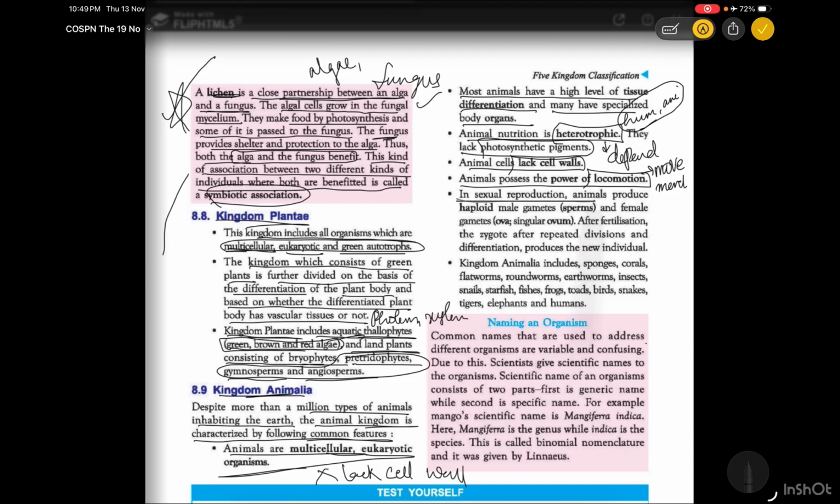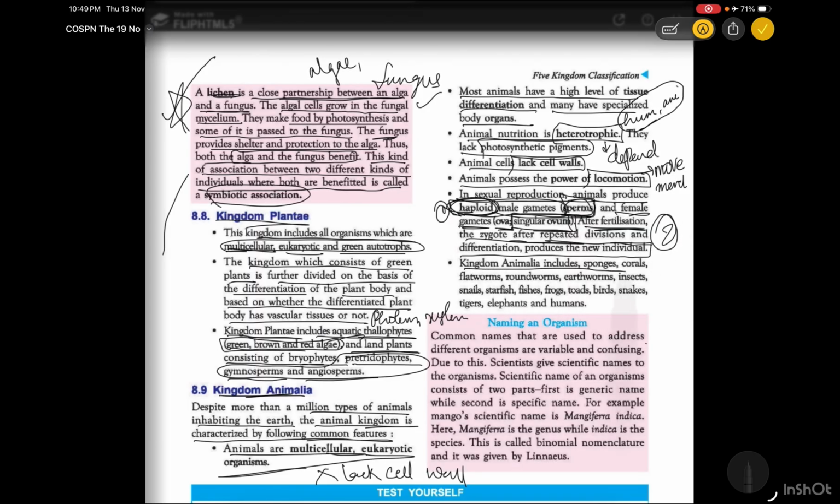In sexual reproduction, animals produce haploid male gametes. Haploid male gametes are nothing but the sperms, point to be noticed, and the female gametes are known as ova, in singular the ovum. After fertilization, the zygote is formed and repeated divisions and differentiation produce the new individual. So this is the reproduction that happens in animals. Haploid means only one male gamete is produced, that is sperms. Diploid means two, so haploid means only one.